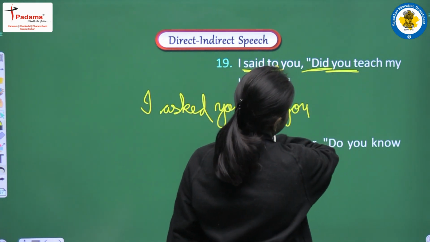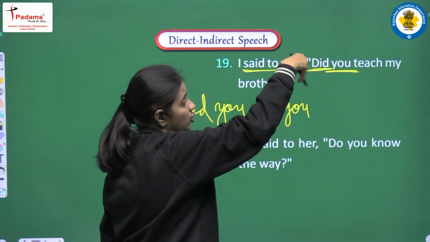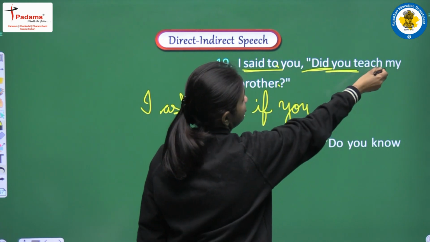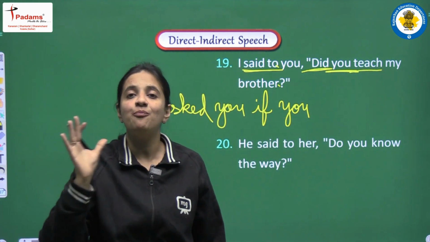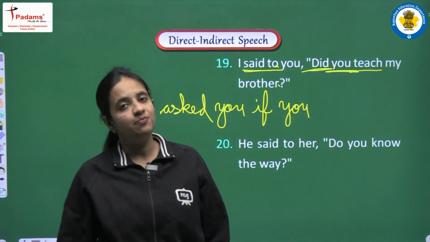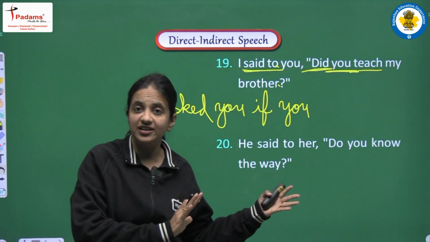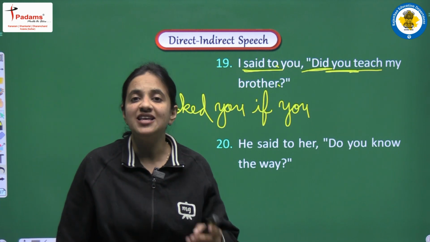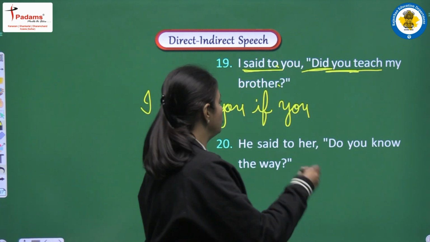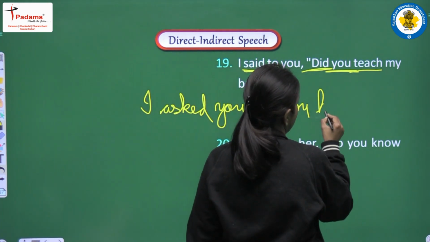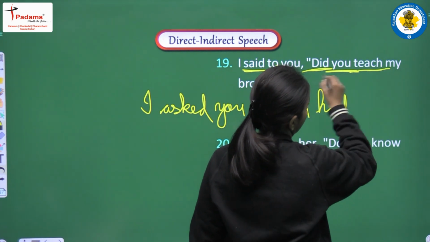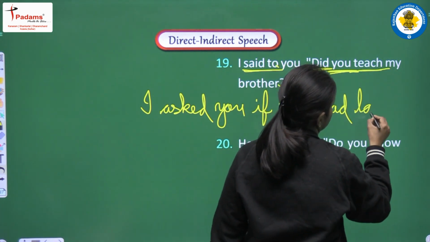Next, to observe the tense, we are having did you teach. It means did plus first form. So this is the example of past simple tense. So past simple tense is converted into past perfect tense, and past perfect means had plus third form. So we will write, if you had, third form of teach, it will be taught.